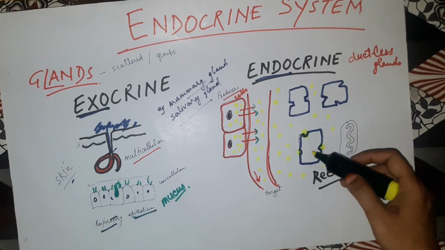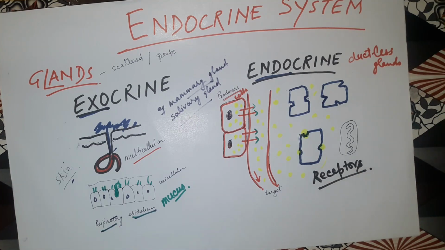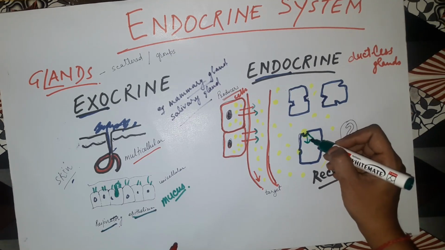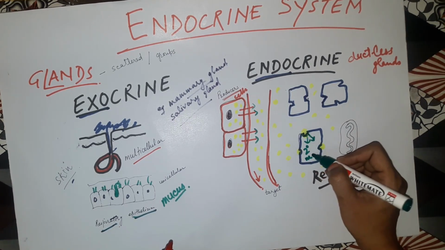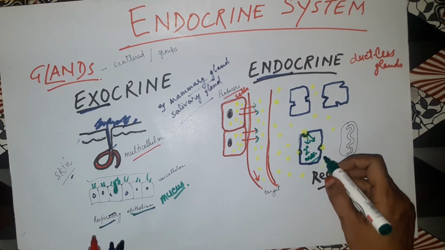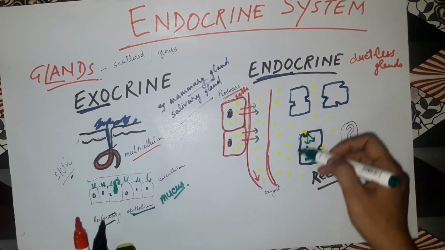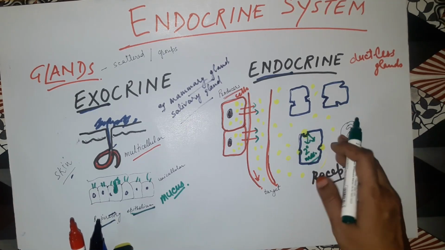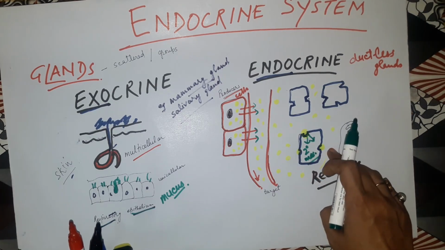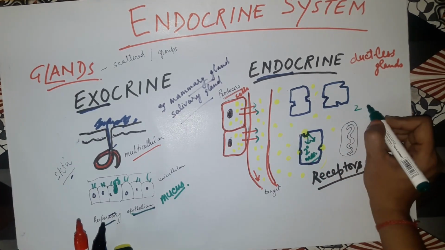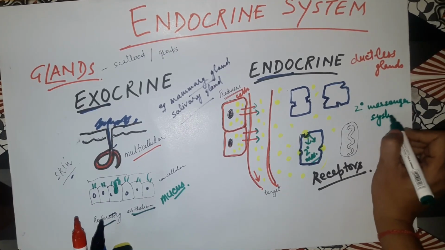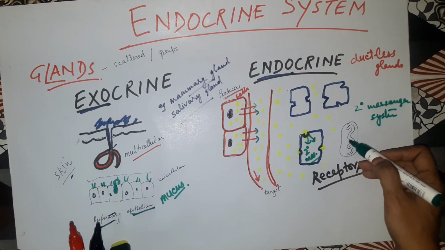And when they enter inside, what will happen? This was the primary message that they were carrying, and then inside there will be the secondary message. So what happens with the secondary message? They will start bringing changes inside the cell. The changes will be done inside the cell, and that is called the secondary messenger system. So in response to that secondary messenger system, what will happen?